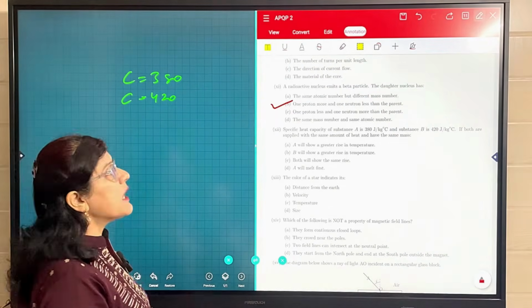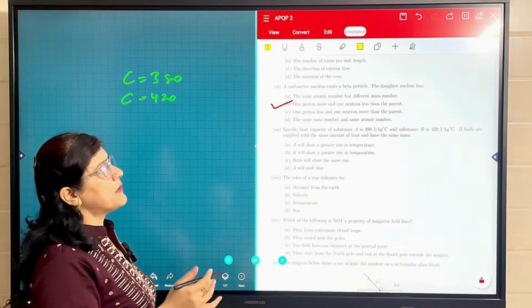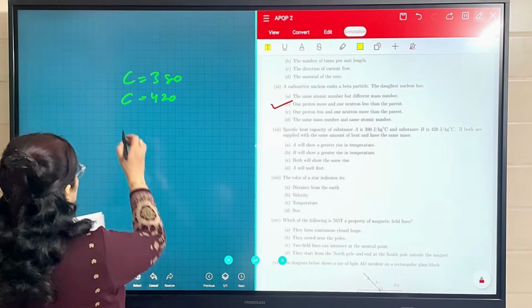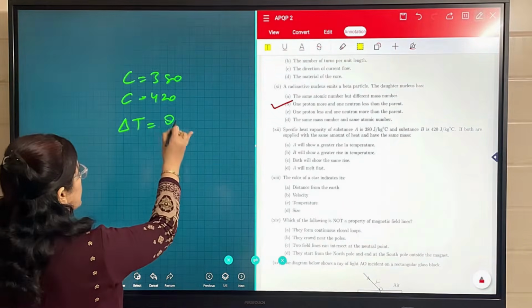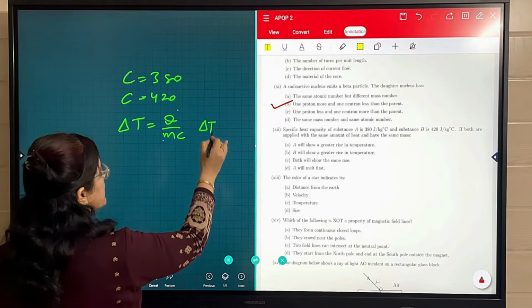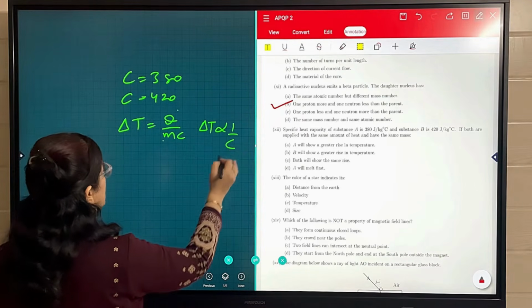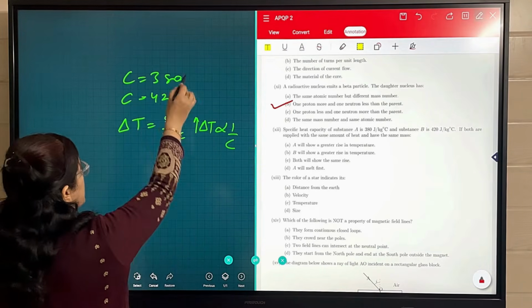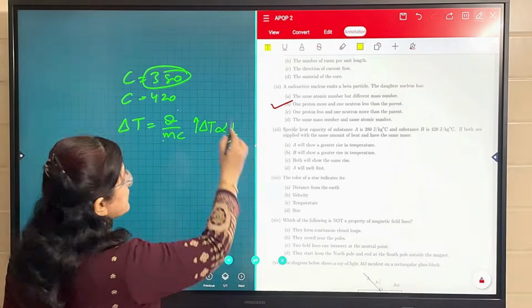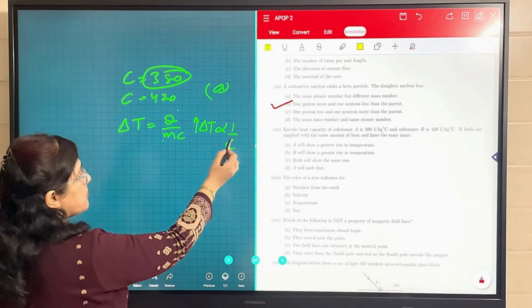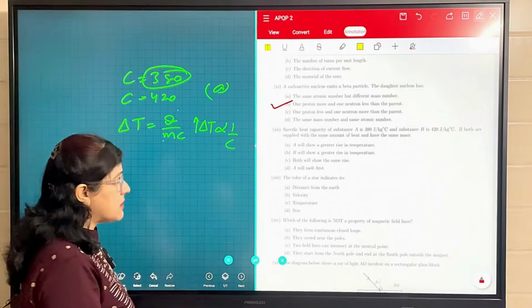The one with less specific heat capacity will have more rise in temperature, because we know that delta T is equal to Q upon MC. When Q and M are the same, the change in temperature is inversely proportional to C. If A has less C, it means more rise in temperature will be in A only. So option A is correct in this case. A will show a greater rise in temperature because its specific heat capacity is less.